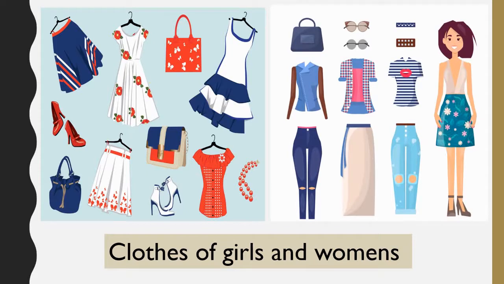Second is clothes of girls and women. Girls and women mostly wear frocks, skirts, tops, jeans tops, dresses. These are the clothing of girls. Women and girls also wear sandals, shoes of different types and jewelries with their different dresses. These are the dressing styles of women. So, as per the gender also, we have different types of clothes and we wear different types of clothes. Now, you know the types of clothes we have.